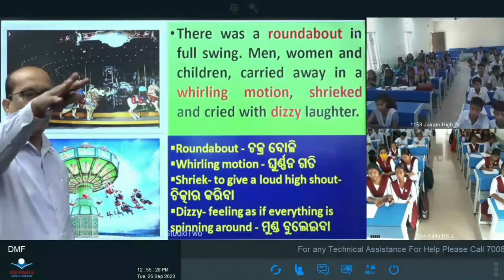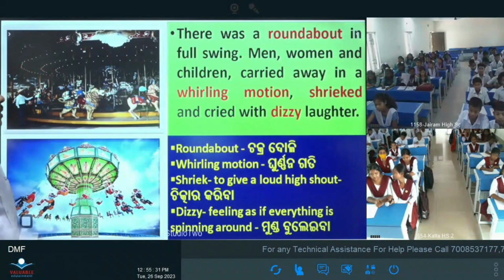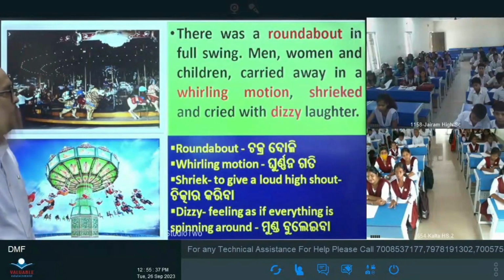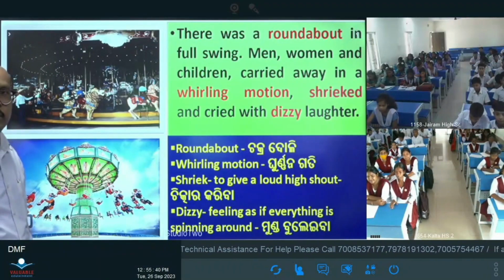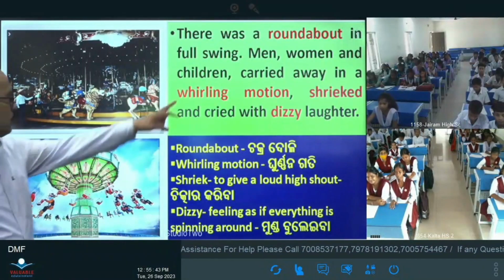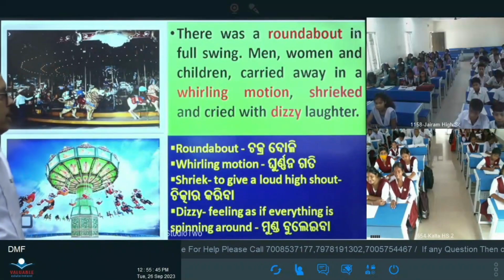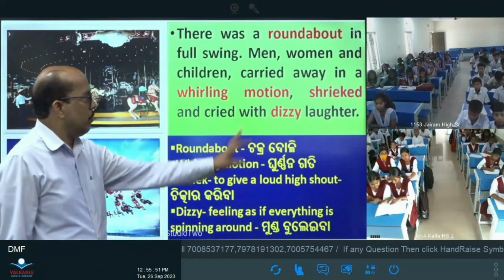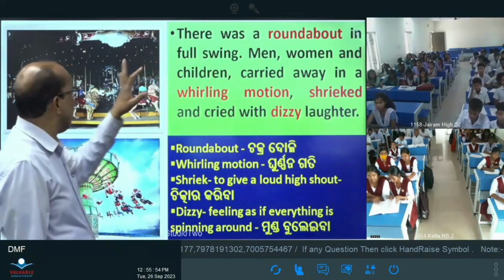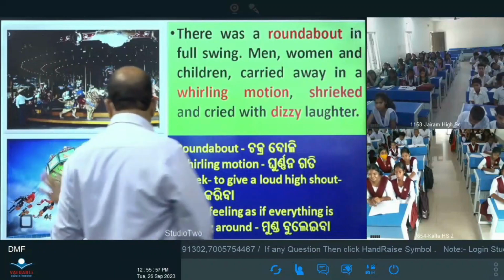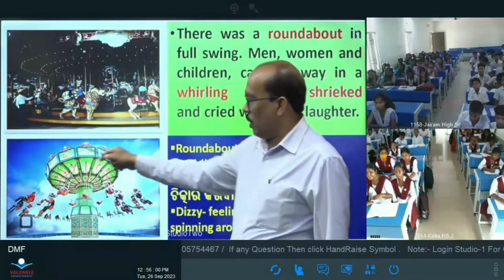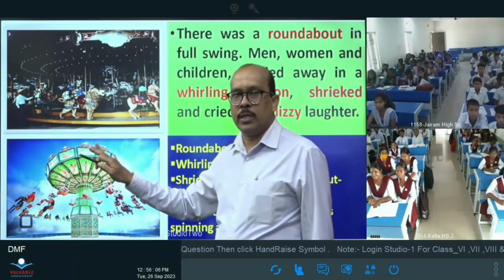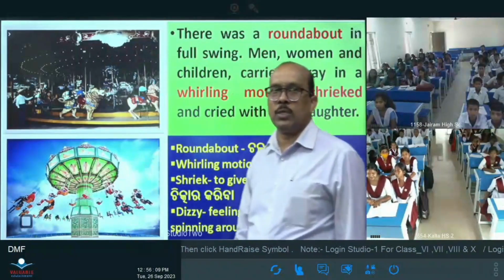These are roundabouts. When the child moved forward again in the village fair, the child saw a roundabout in full swing. In full swing means going around on all sides. Men, women and children are carried away in a whirling motion, and they shrieked and cried with dizzy laughter. You see, the people are sitting in the whirling motion. This is the picture here.